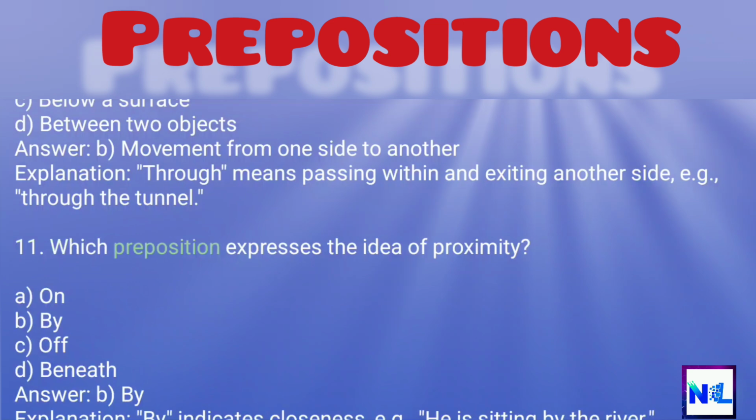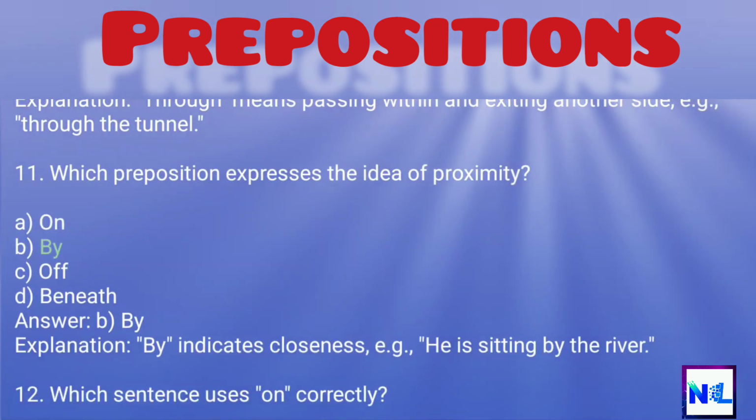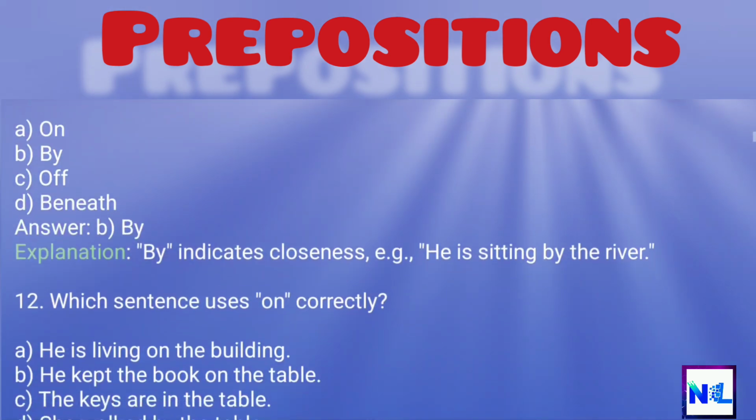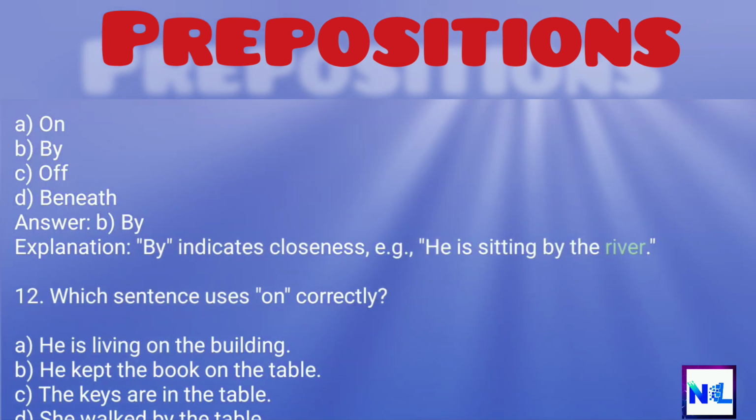11. Which preposition expresses the idea of proximity? A. On. B. By. C. Off. D. Beneath. Answer. B. By. Explanation. By indicates closeness, e.g., he is sitting by the river.